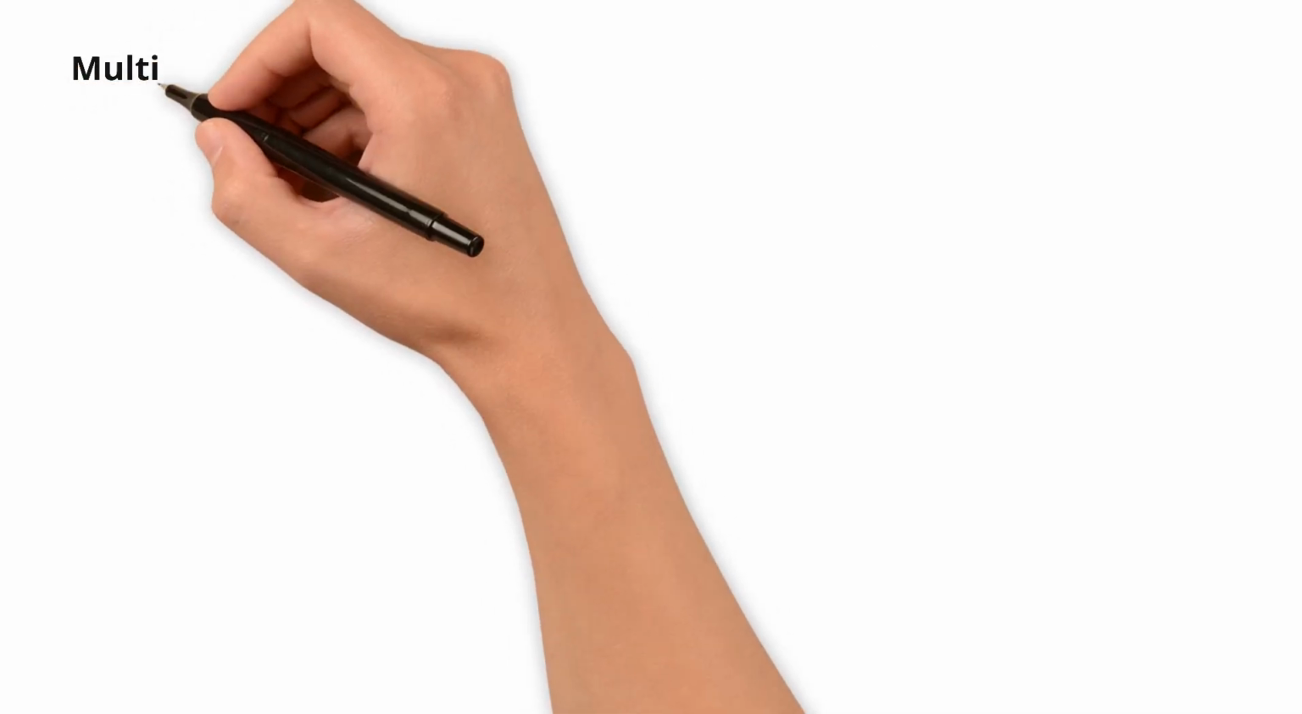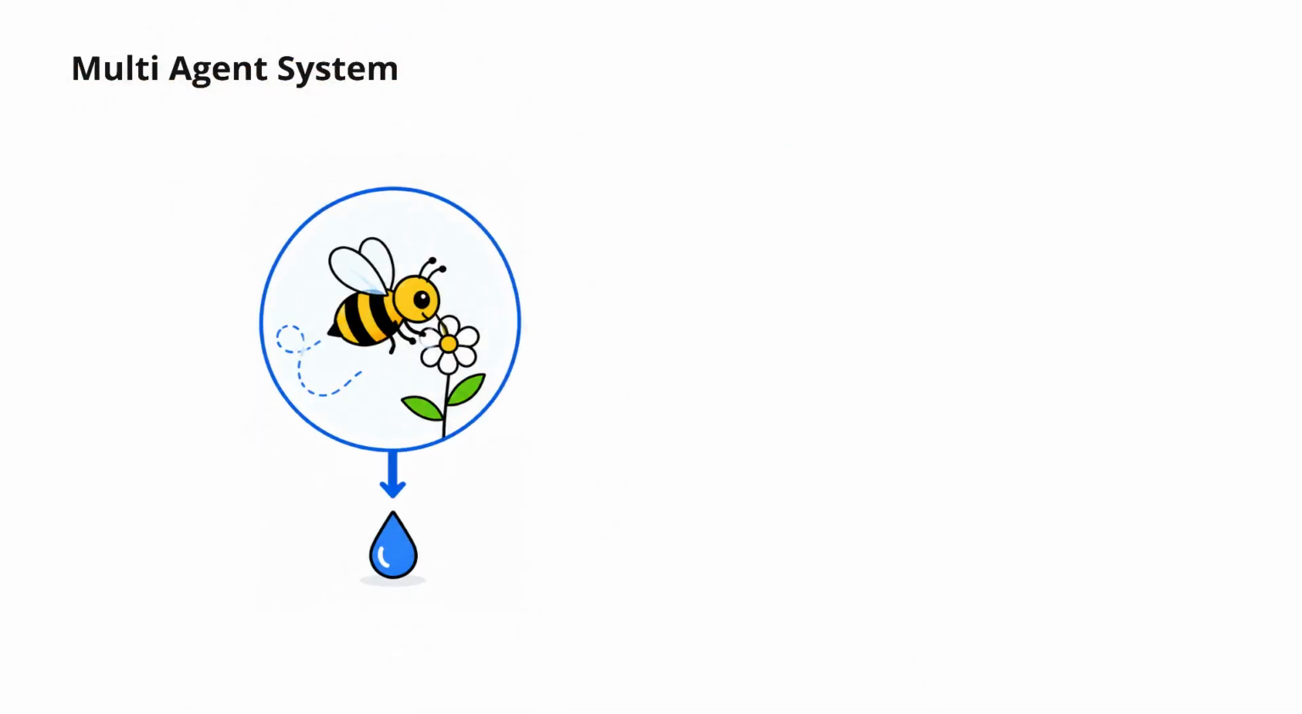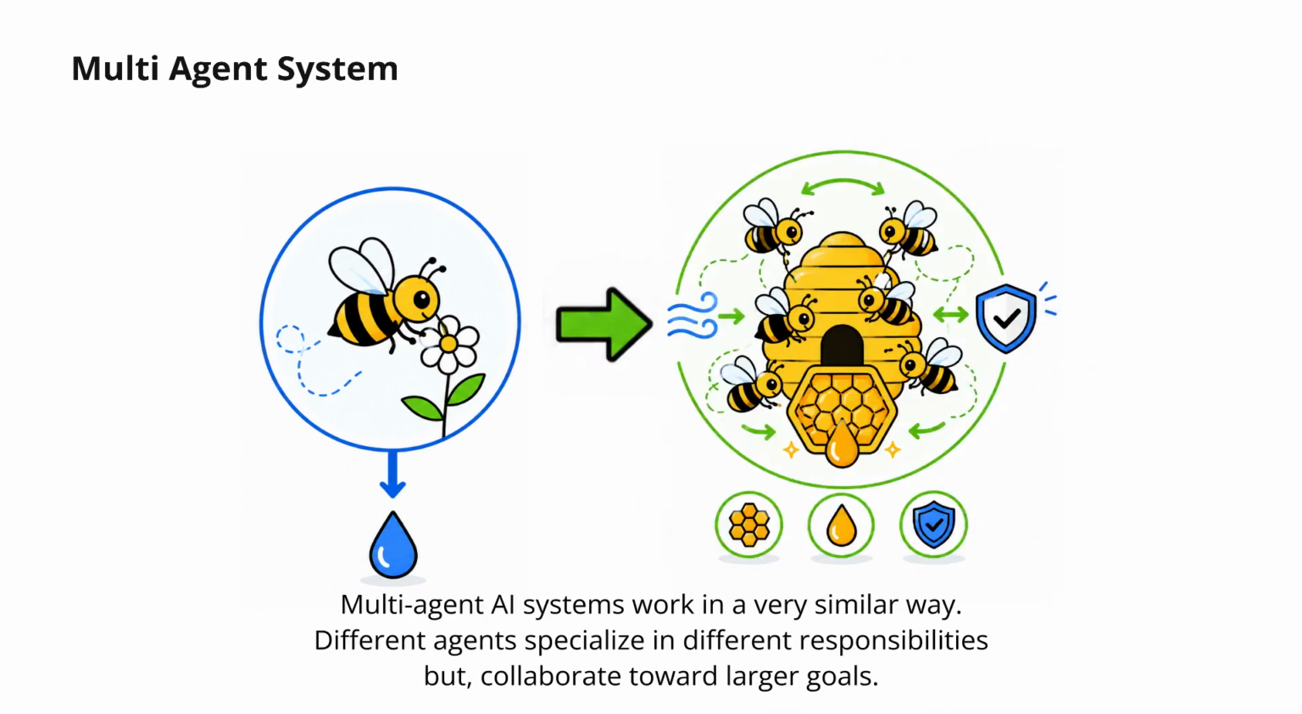To understand multi-agent systems, think about a bee colony. On the left, a single bee can only perform limited work. But on the right, many bees working together create a much more capable system. The hive can coordinate tasks, share responsibilities, and collectively achieve outcomes that a single bee cannot. Multi-agent AI systems work in a very similar way. Different agents specialize in different responsibilities, but collaborate toward larger goals.